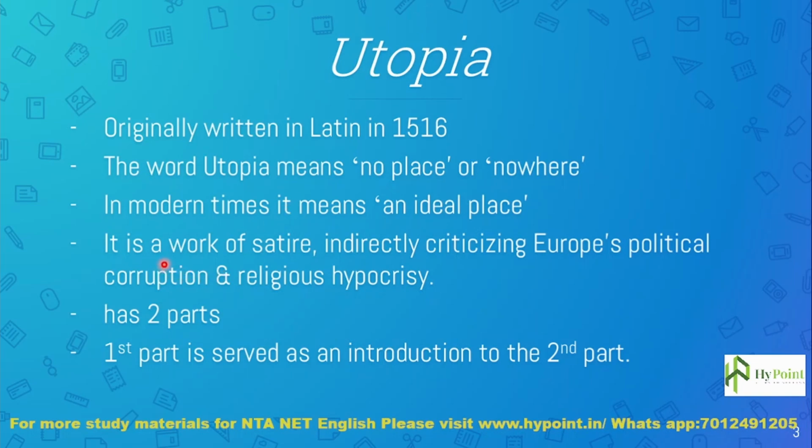Utopia is a work of satire. In the primary sense, Thomas More is indirectly criticizing Europe's political corruption and religious hypocrisy. In order to indirectly cite the European political corruption and religious hypocrisy, Thomas More created a place known as Utopia, and he places all his ideal notions related to religion, civilization, humanity, politics, and many other things.